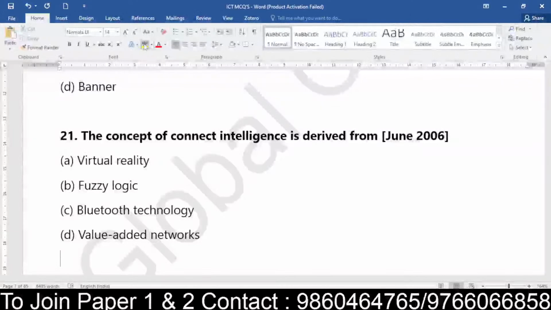So when we use the concept called Connect Intelligence, this was something which was derived with the help of what? Whether it was derived with the help of virtual reality, fuzzy logic, Bluetooth technology, or value-added network. So what exactly was the concept of Connect Intelligence basically? Yes, so I'm giving some time because maybe these are not regular questions. So you may take some time to think over it and then come for the answer.